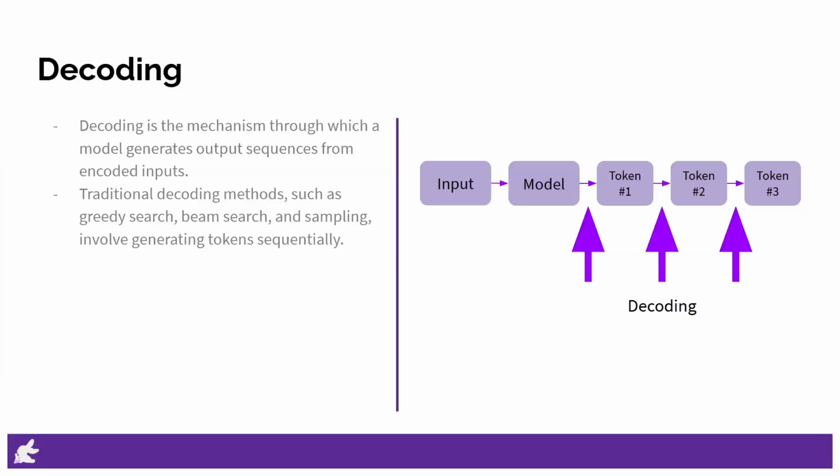To appreciate the significance of speculative decoding, it's essential to first understand the decoding process. Decoding is the mechanism through which a model generates output sequences from encoded inputs. This step is crucial in tasks such as machine translation, text summarization, and dialogue generation. Traditional decoding methods, such as greedy search, beam search, and sampling, involve generating tokens sequentially.